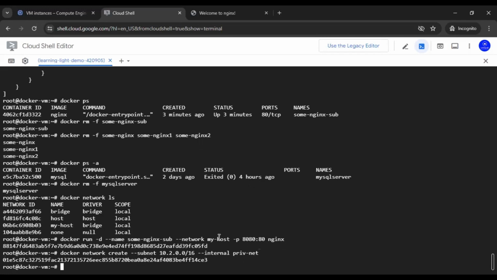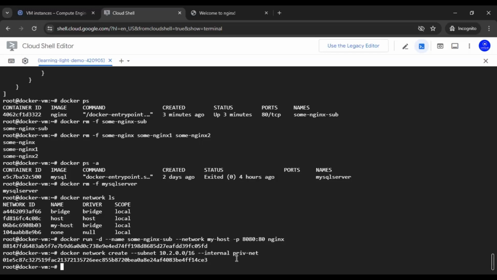And now this particular network, if some container is created inside it, will be completely hidden from the outside world.